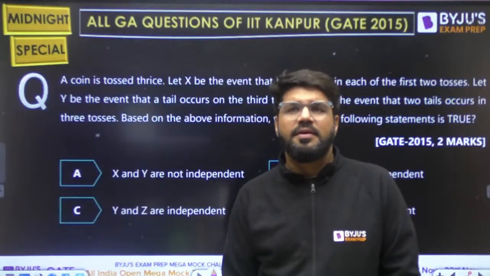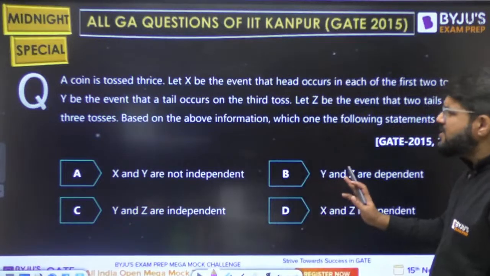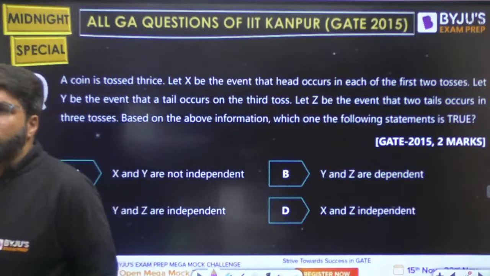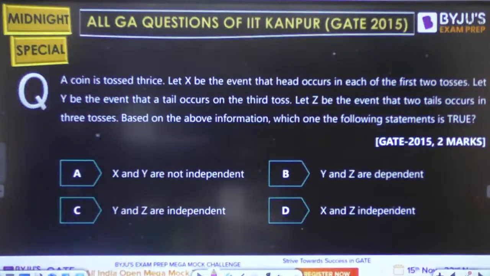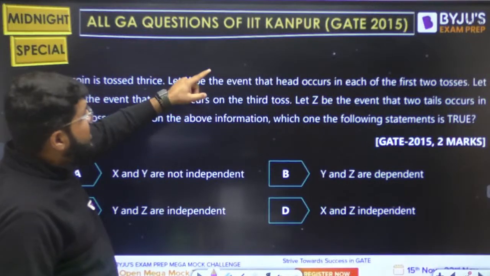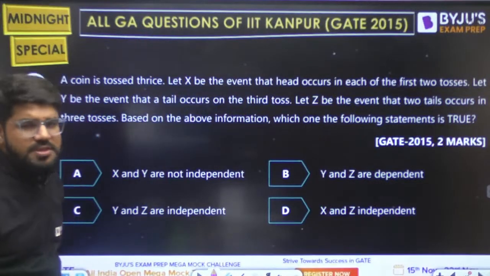Here we come. Now this is a good probability question. We would call this a better question. It's a 2-marker question at the same time. A coin is tossed thrice. Let X be the event that head occurs in each of the first 2 tosses.